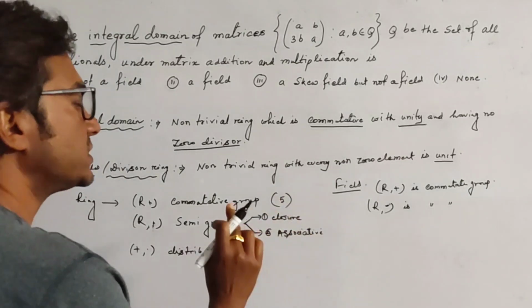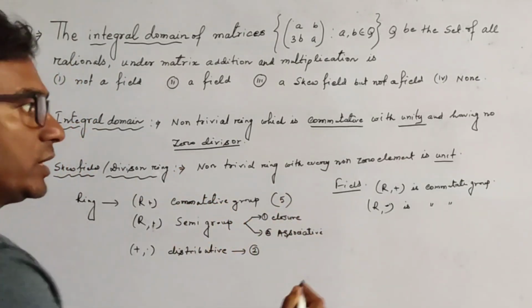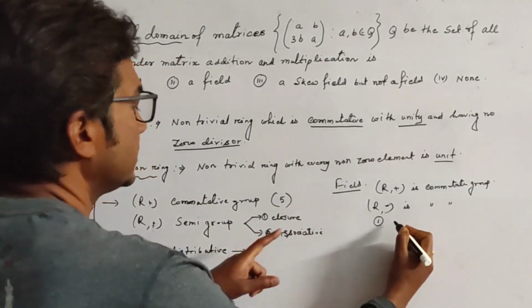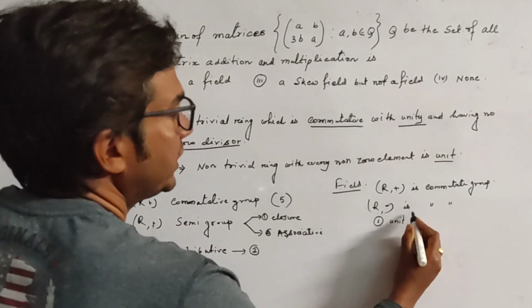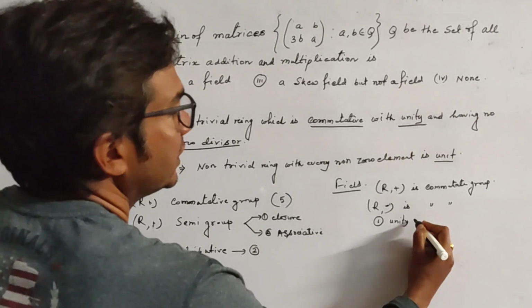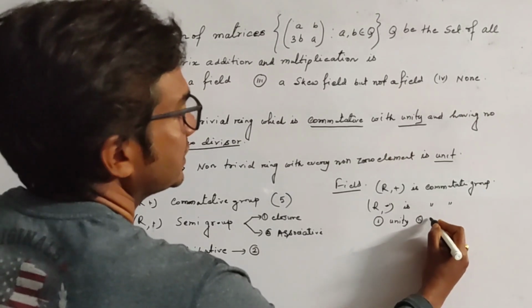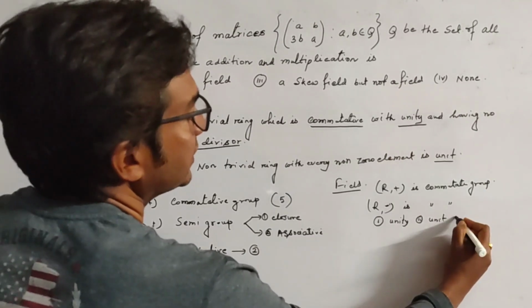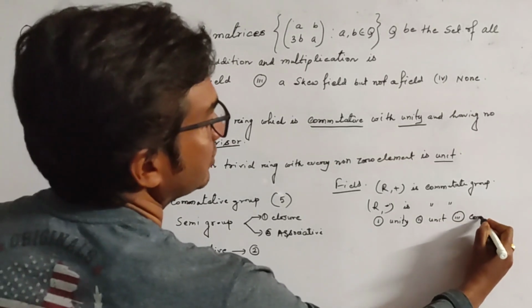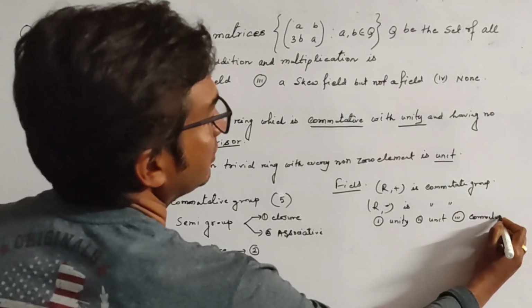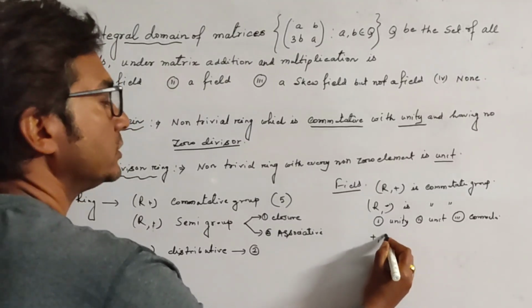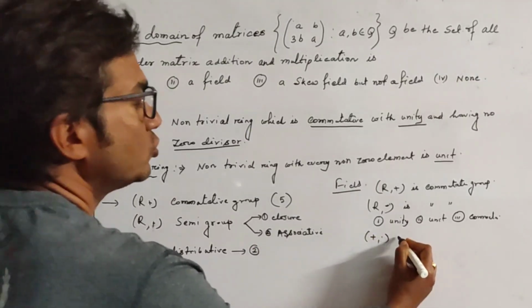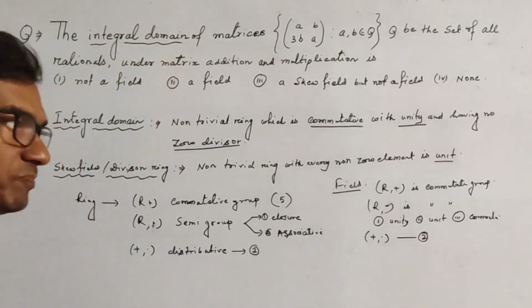So there are 3 extra properties required. The first is unity, second is unit, and third is commutative. And also these last 2 properties are also required.